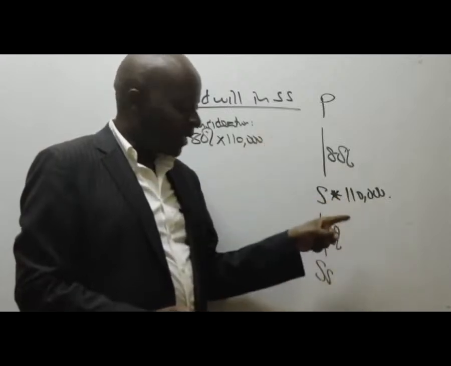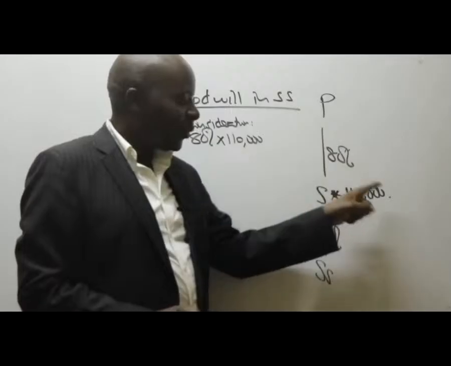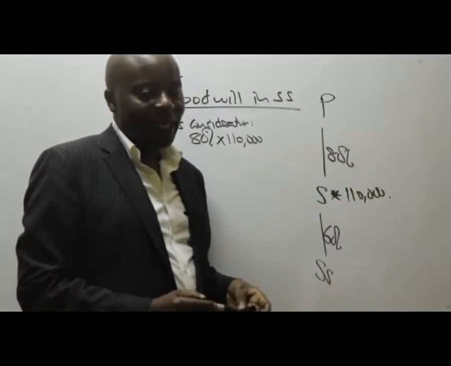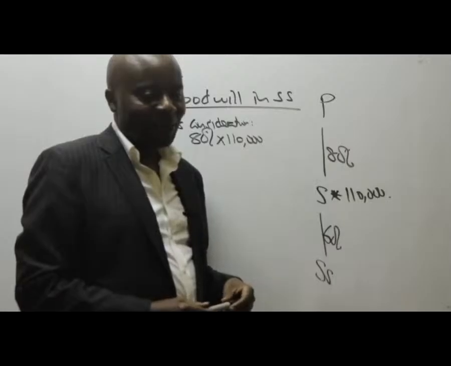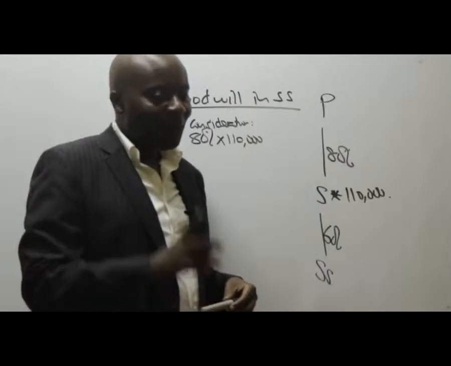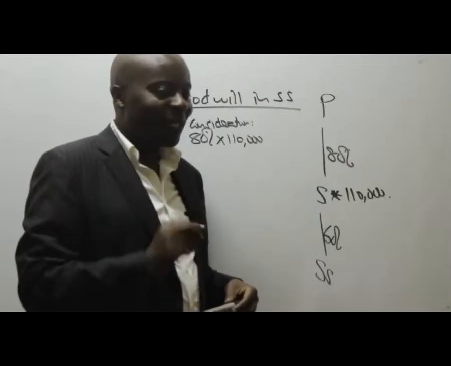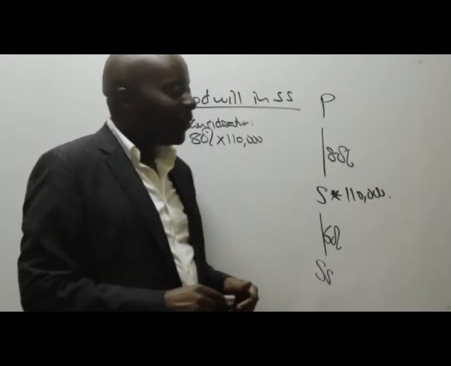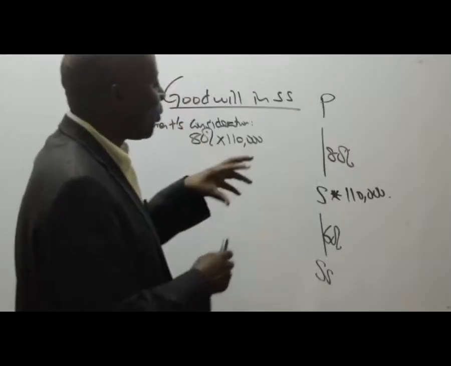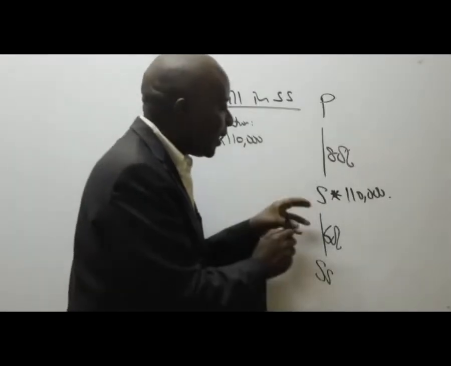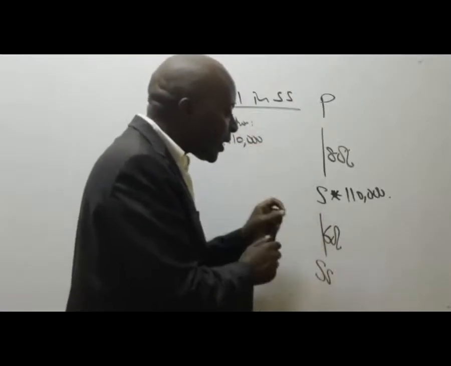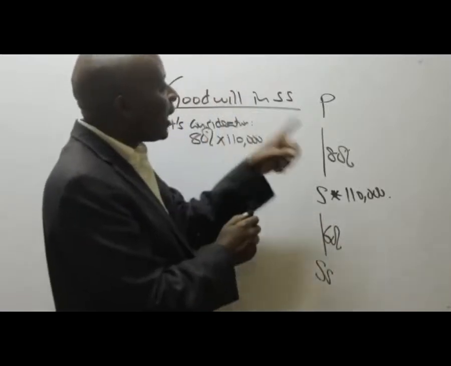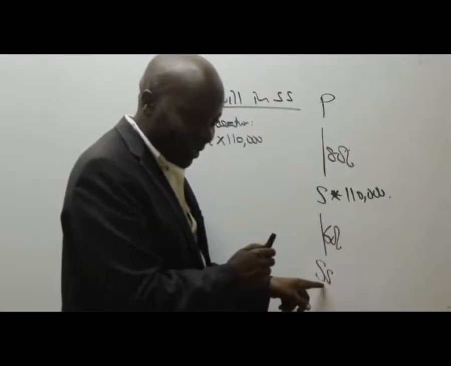It got 80% from the parent and 20% from NCI. So that is where the trick is. We are not calculating this as goodwill of S. We are looking at this as goodwill of the parent company in SS.